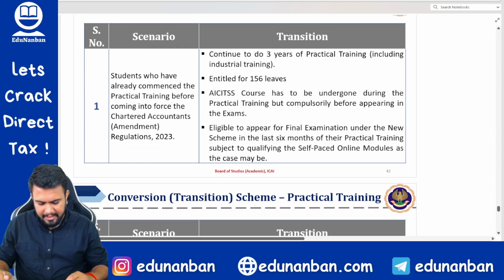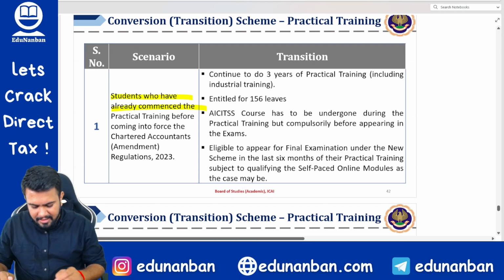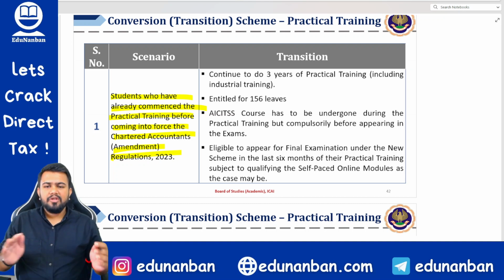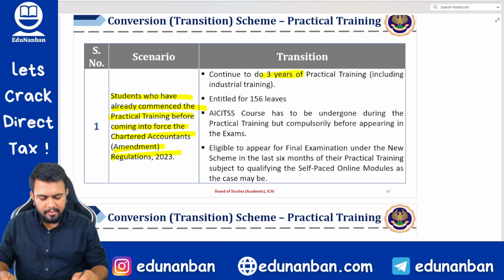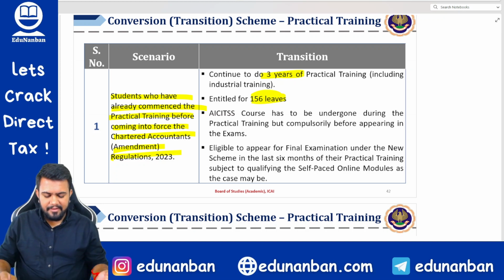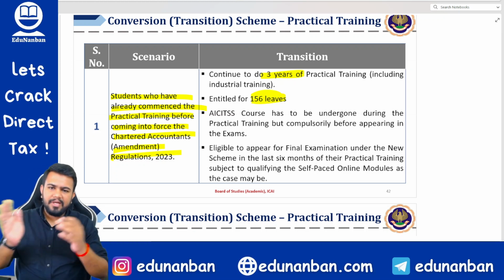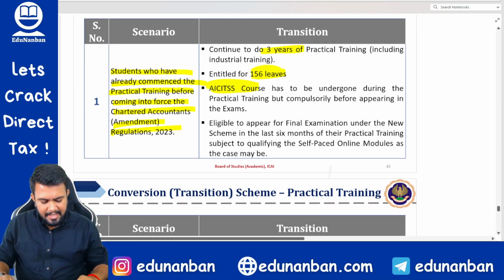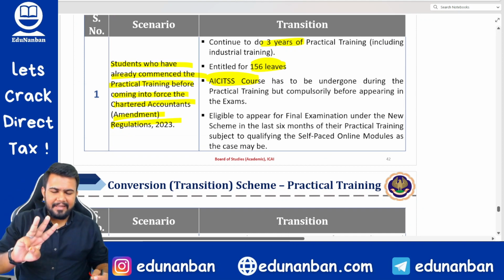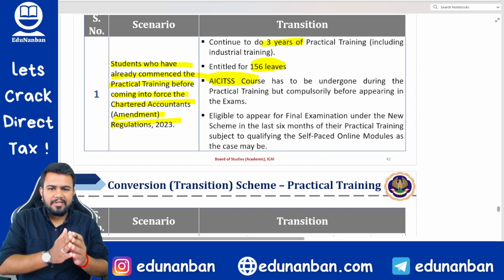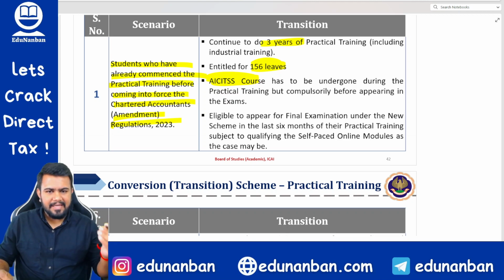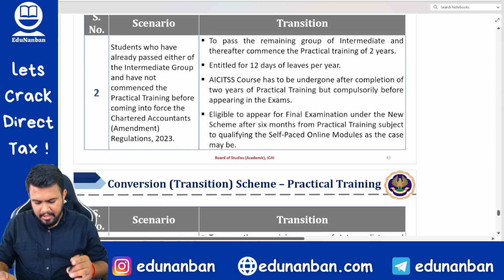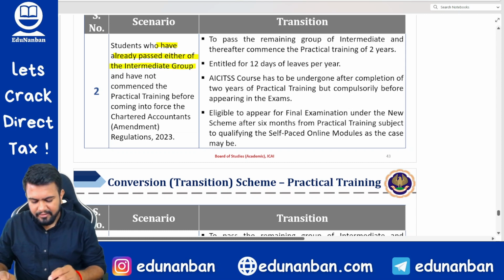Now let's come to practical training. Students who have already commenced the practical training before coming into force of the Chartered Accountant Amendment Regulation. So if you have already started the practical training, then it will be for 3 years. You will get 156 days leave. You cannot convert from 3 years to 2-year articleship. Before final, you have to compulsorily complete the AICITSS course. And if you are in 3-year practical training, then after 2.5 years, you will be eligible to write the final examination.